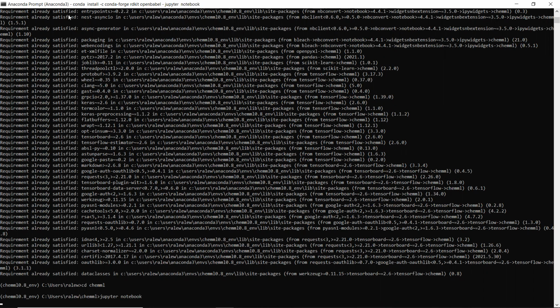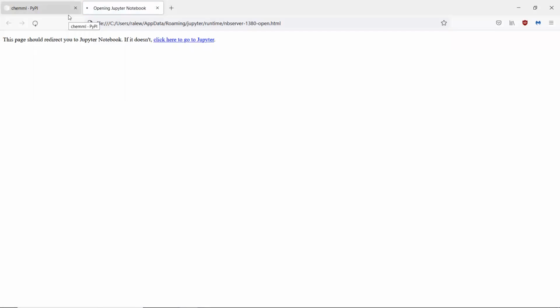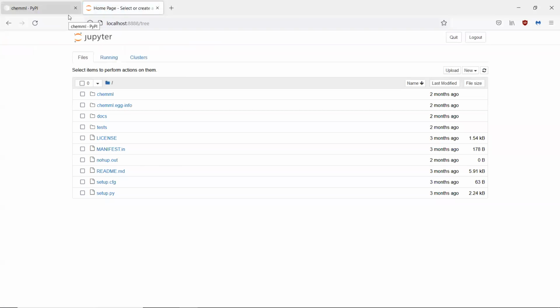You should open a new Jupyter tab in your browser, like so. Create a new notebook.